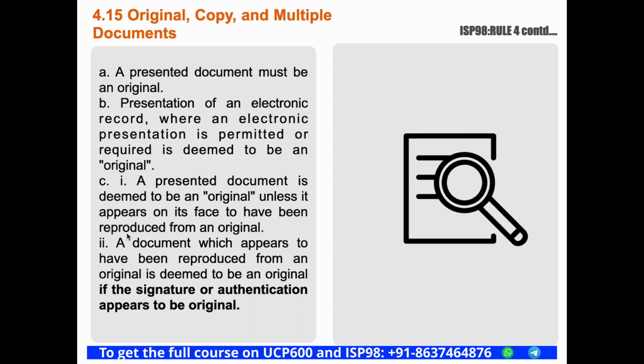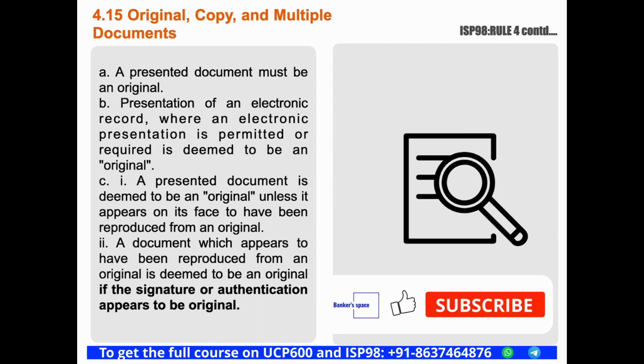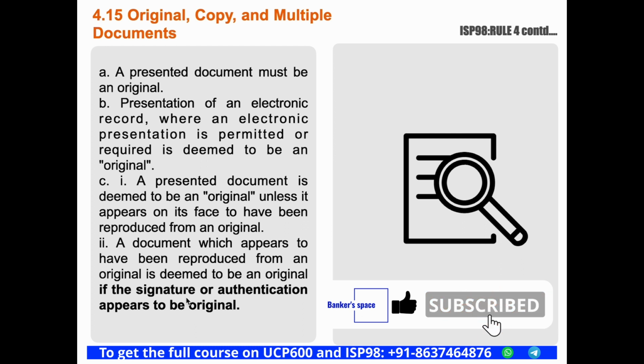Next one is, a presented document is deemed to be an original unless it appears on its face to have been reproduced from an original. A document which appears to have been reproduced from an original is deemed to be an original if the signature or authentication appears to be original. So here literally the deciding factor is whether the signature seems to be original or not.